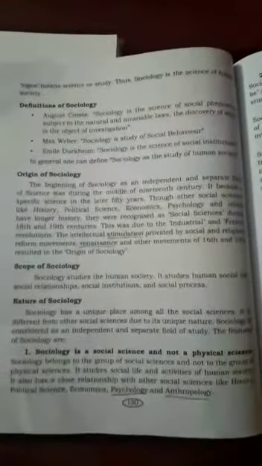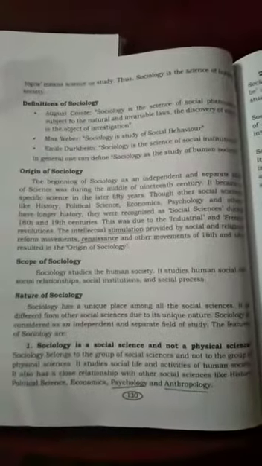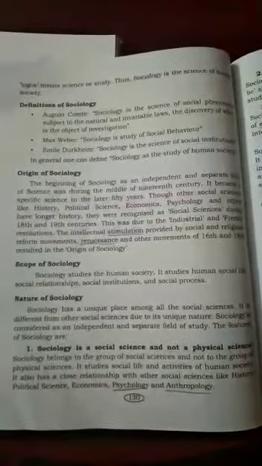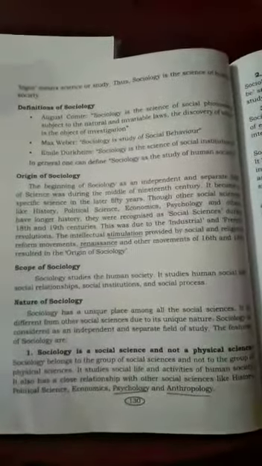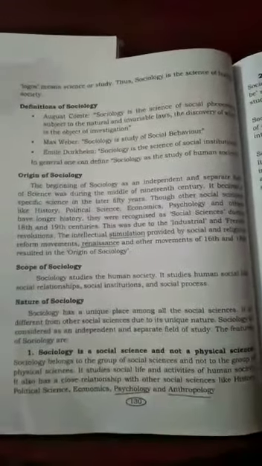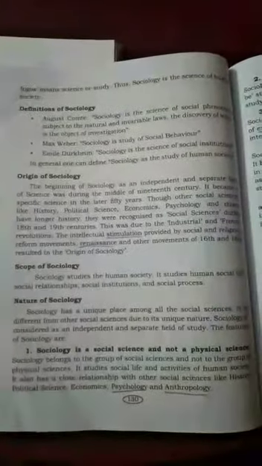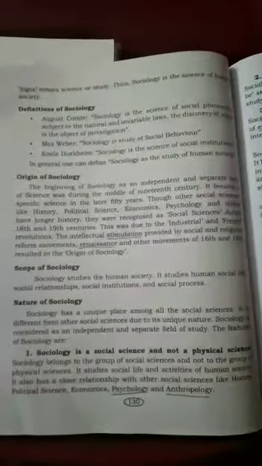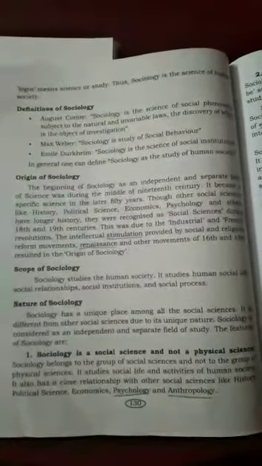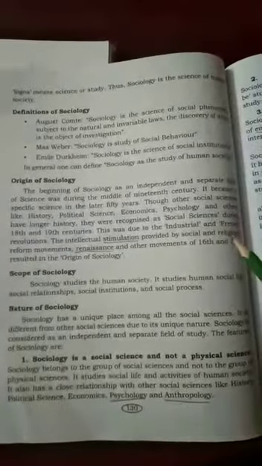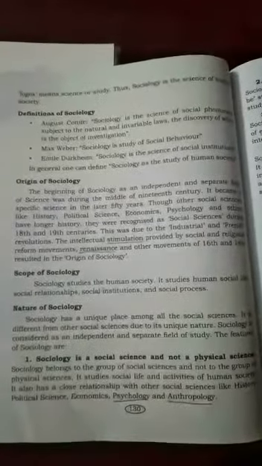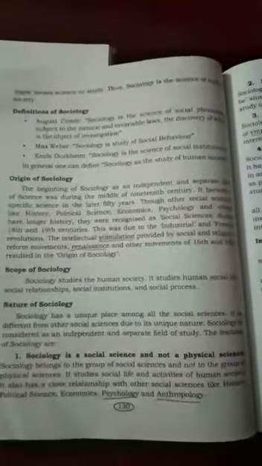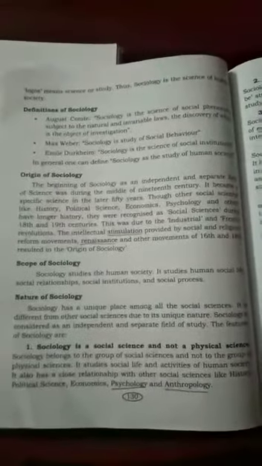Nature of sociology. Sociology has a unique place among all the social sciences. It has a peculiar place and is different from other social sciences due to its unique nature. Sociology is considered an independent and separate field of study. Here are a few features of sociology.